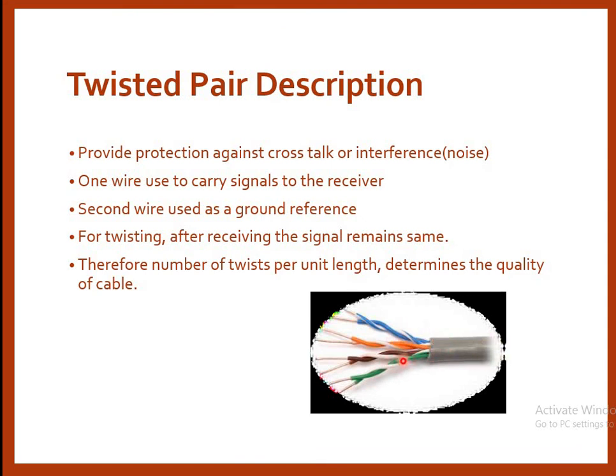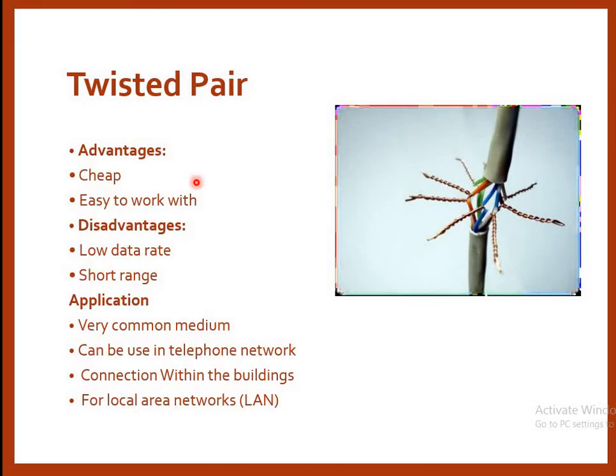So this is a representation of twisted pair cables. Advantages of using twisted pair cable: they are cheap and easy to work with. Disadvantages: low data rate and shorter range. Applications where we are using a twisted pair cable: it is a very common medium, can be used in the telephone network connection